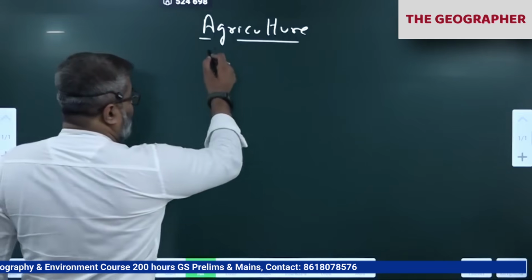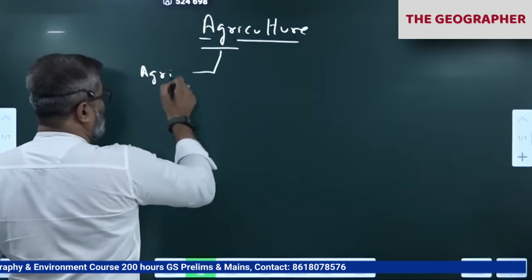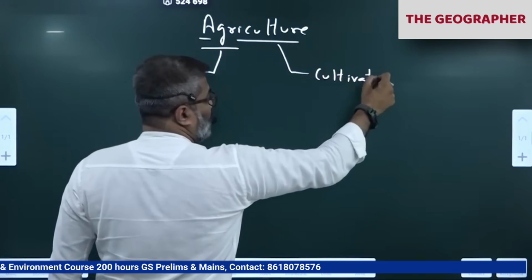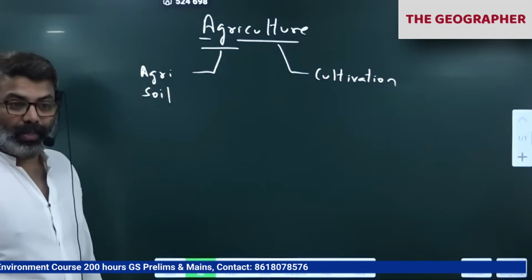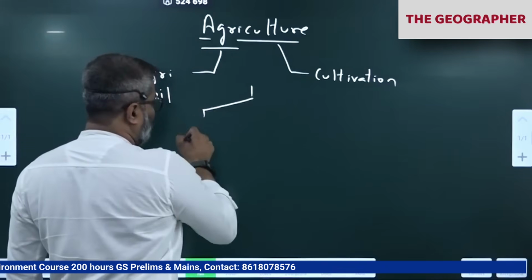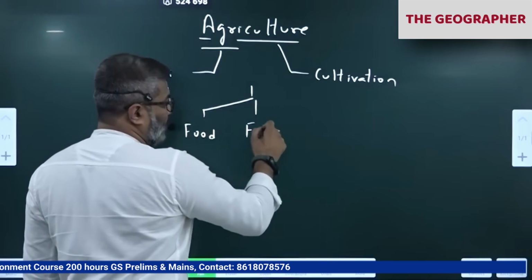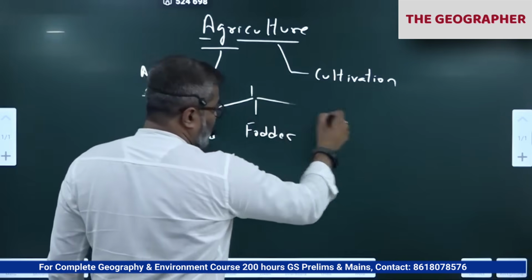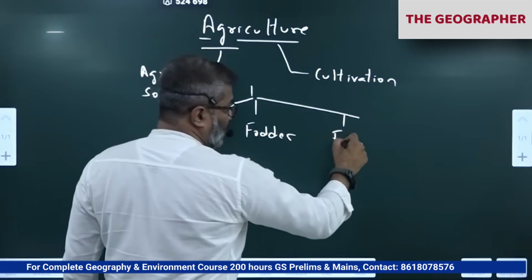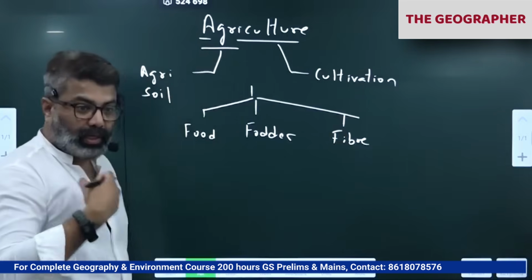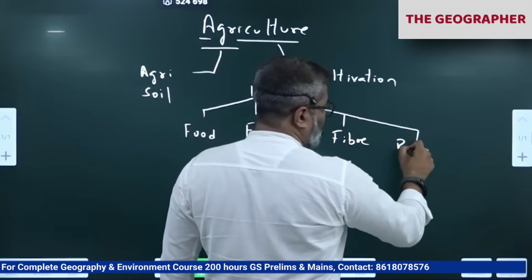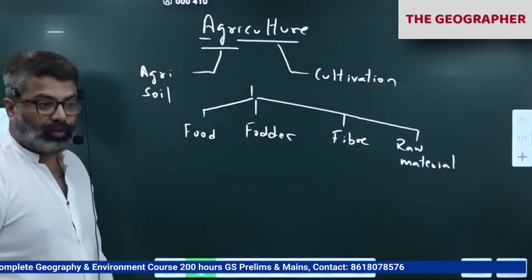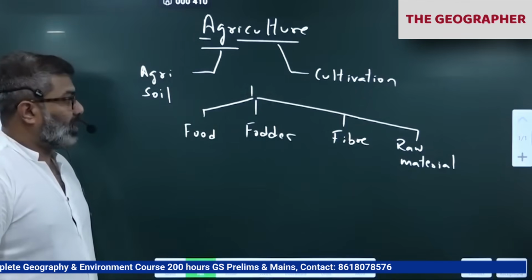So agriculture, the word agri stands for soil. So now you know, culture means cultivation. Agriculture is cultivation of soil for the purpose of growing food, fodder for our livestock, okay, sheep, goat, cattle, correct? All that. Then we have fiber also, which gives us clothes, correct? Then raw materials for industries. So agriculture is cultivation of soil for the purpose of growing food, fodder, fiber, raw materials.